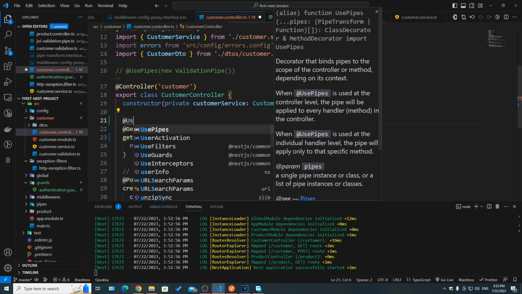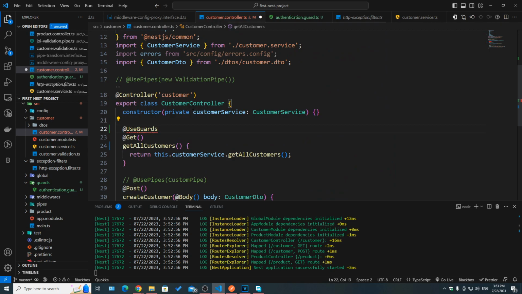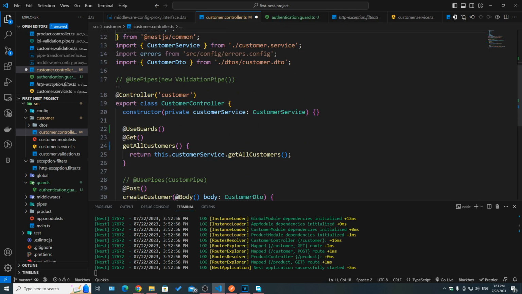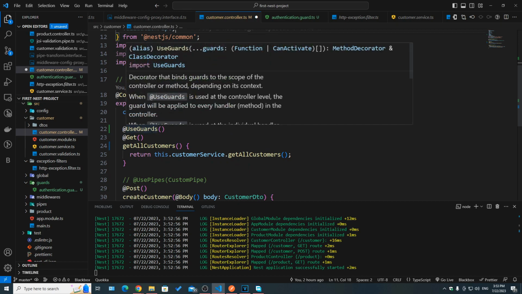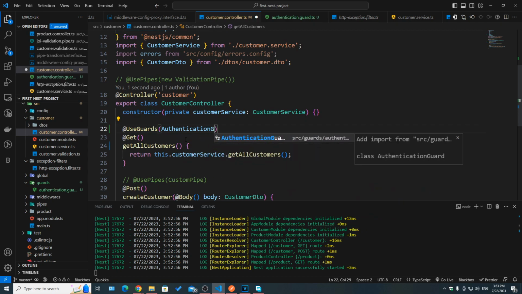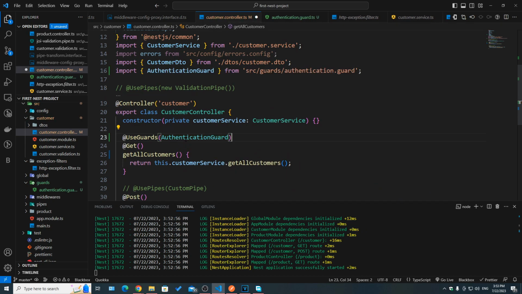Just like we have @UsePipes, you can also have @UseGuards, which is also from @nestjs/common. And it can also get an array of guards, as you can see. Now let's go ahead and call our authentication guard. So now it's bound to this route handler. Of course, we could have said new here, but we're going to leave the injection to the IOC container.